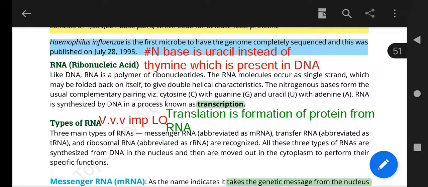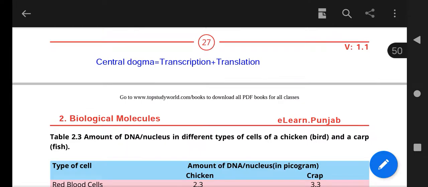Actually, the word transcription means the formation of RNA from DNA. You can say that the formation of single stranded RNA from the double stranded DNA is called transcription. And what is translation? Actually, translation is the formation of protein from that RNA, and the whole process, from the DNA the formation of RNA, and from the RNA the formation of protein, is called the central dogma. So the central dogma is transcription plus translation.